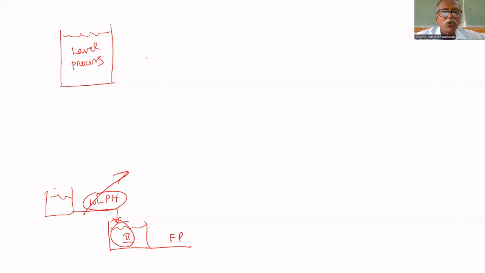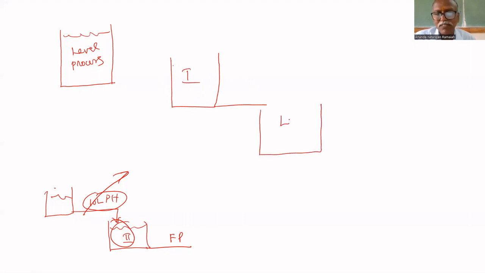For that, what we can do is, this is the first unit that produces approximately 10 liters per hour. Sometimes it may be 11 liters per hour, sometimes it may be 9 liters per hour. I understand this. So what we can do is, this first unit output is given to a level process. This is a level process.